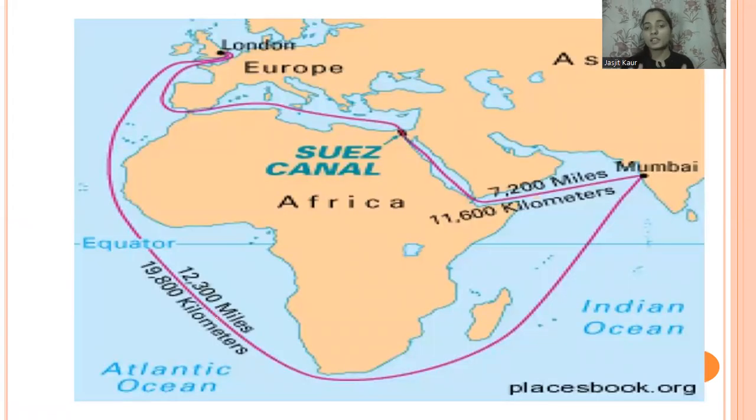Now here you can see the Suez Canal being shown. We have London here, or we can say Europe is here, then India is here, that is Mumbai. So this is the Suez Canal. It reduces the distance from 19,800 to 11,600 kilometers. So it reduced the distance by 7,000 kilometers between India and Europe.